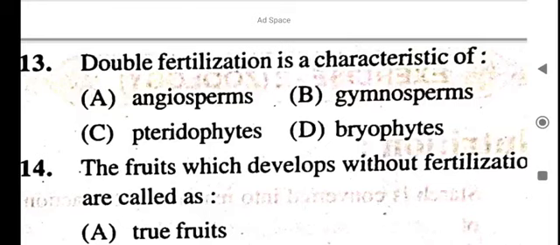Double fertilization is a characteristic of angiosperm. The fruits which develop without fertilization are called true fruits, false fruit, parthenocarpic fruits, none of these.